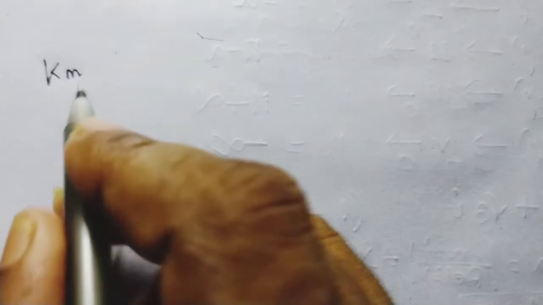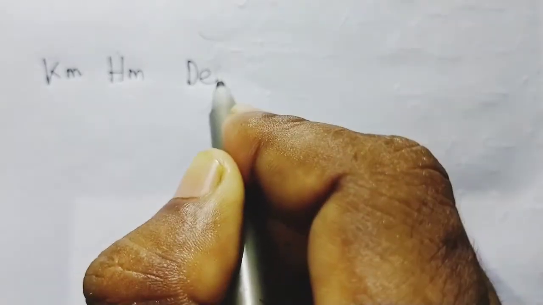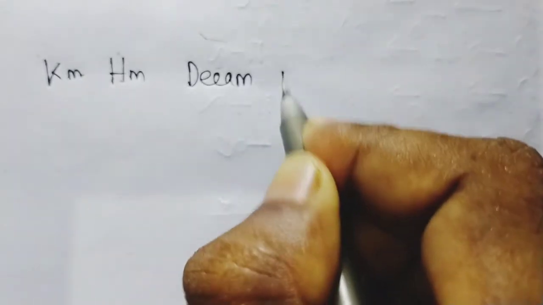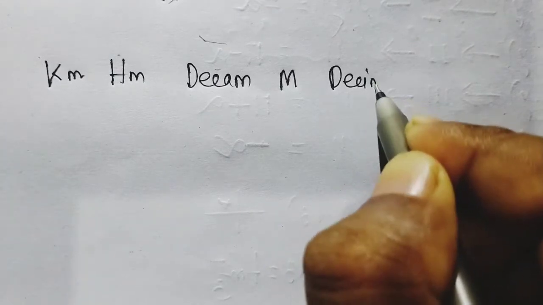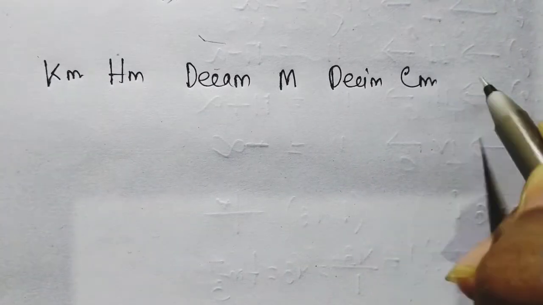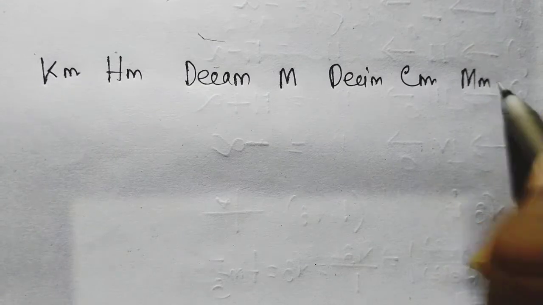Using this chart, you can easily convert any type of metric measurement. Just try to understand. Here is at first kilometer, next hectometer, next decameter, next only meter, next decimeter, next centimeter, and next millimeter.